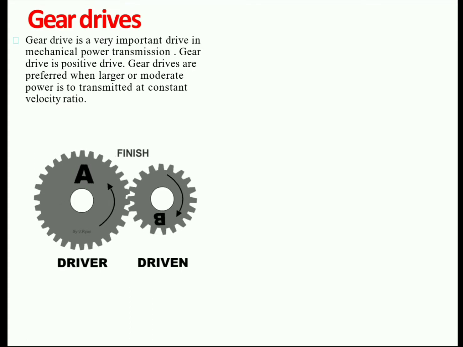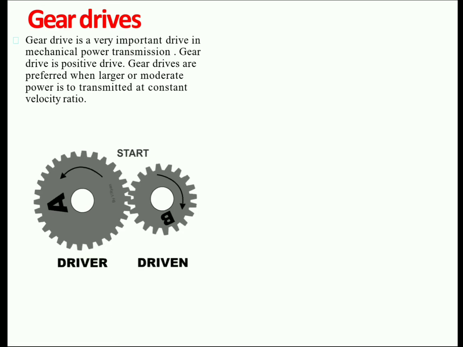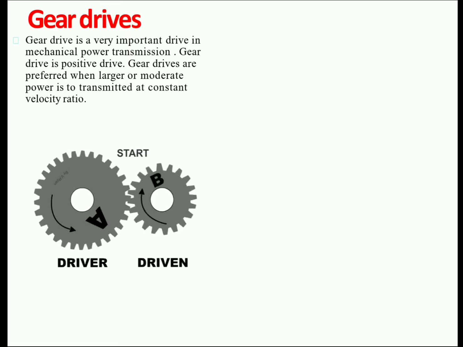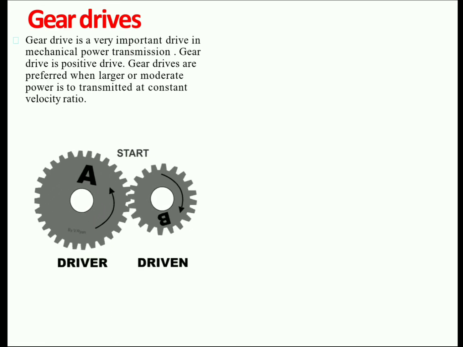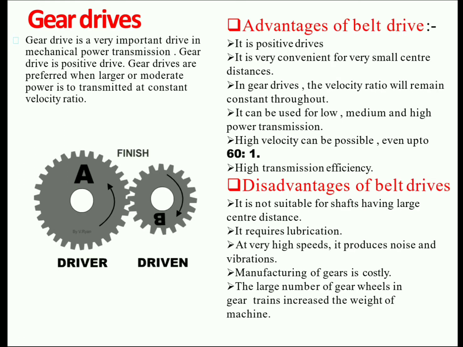As you can see, there are two gears. Gear A is the driver gear and gear B is the driven gear. Now these two gears will rotate in opposite directions. So if one rotates in the clockwise direction, the second will rotate in the anti-clockwise direction.